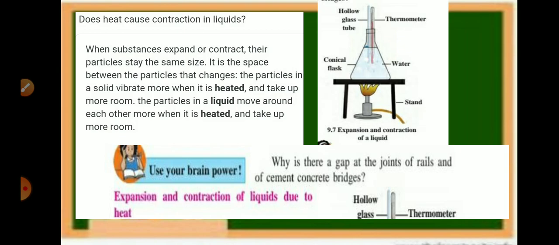Why is there a gap at the joints of rails and of cement concrete bridges? Expansion and contraction of liquids due to heat. So this Use Your Brain Power you have to do on your own, because many Use Your Brain Powers I have shown you in this lesson, but now you have to do it on your own.